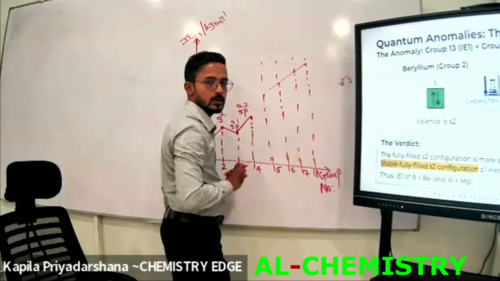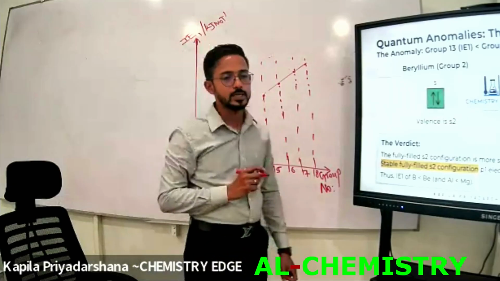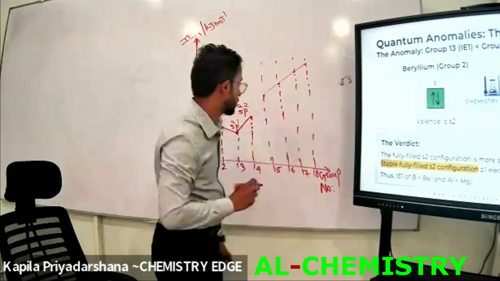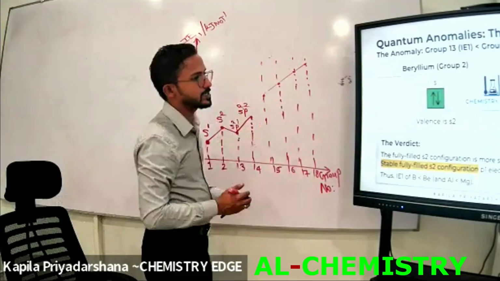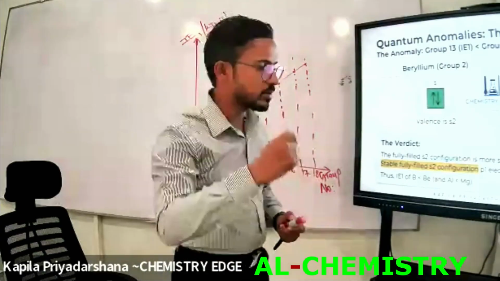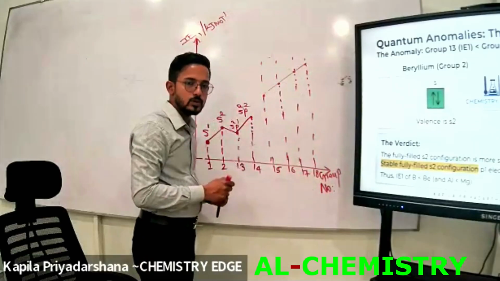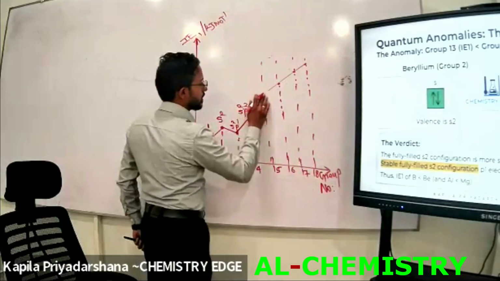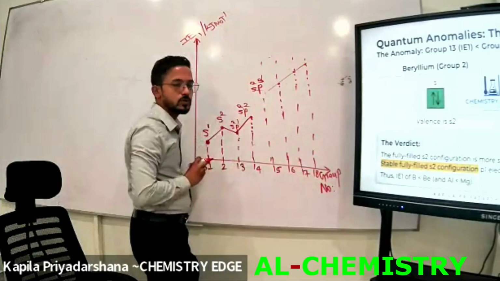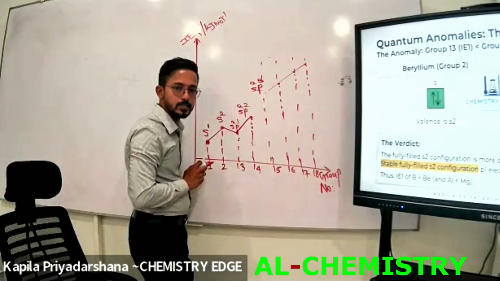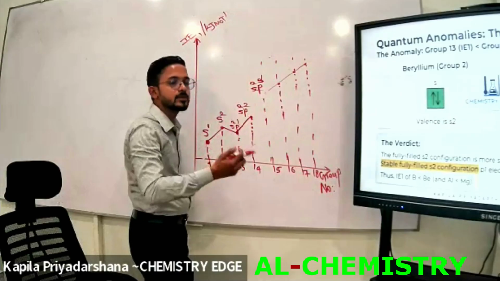Group 15. Look at this. It's very important. When we consider the group 15 elements, how many valence shell electrons are there? Group 15? 5. How can we fill 5? s2p3. Then tell me, is it a stable electron configuration or unstable? It is half filled. If it is s2p3, the p subshell is already half filled. Due to that reason, it is a stable electron configuration.